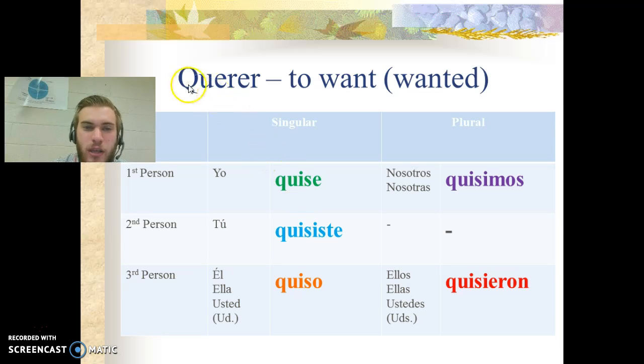Alright, let's start with the verb querer, which means to want. In the past tense, it will mean wanted. Alright, and let's say these together. Quise, quisiste, quiso, quisimos, quisieron.